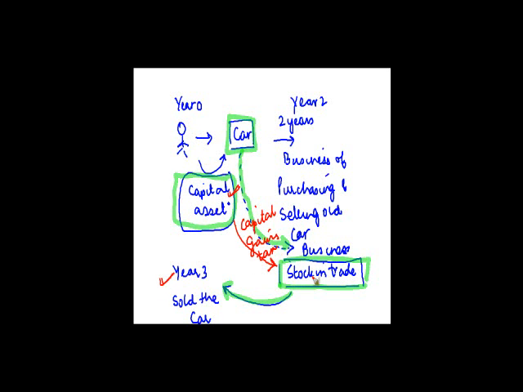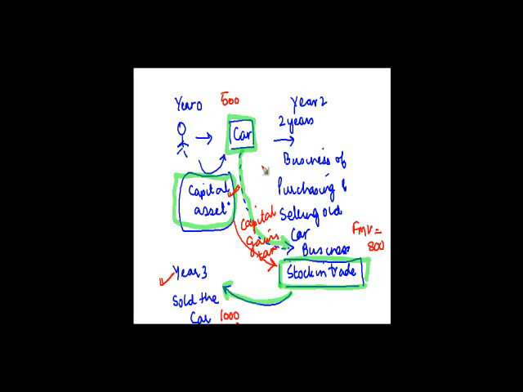right? The second thing is, let's say for example, he bought the car for rupees 500, right? And the date when this conversion happened, let's say the fair market value is equal to 800, right? And finally when he sold the car, let's say he sold it for 1000.